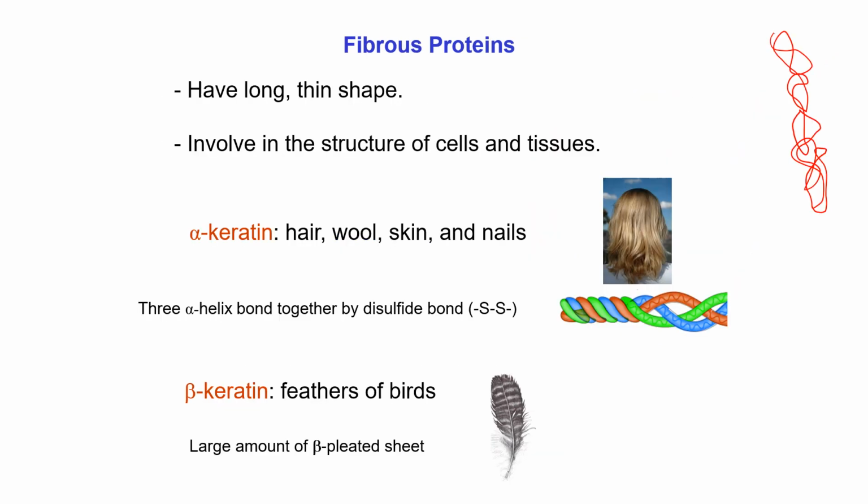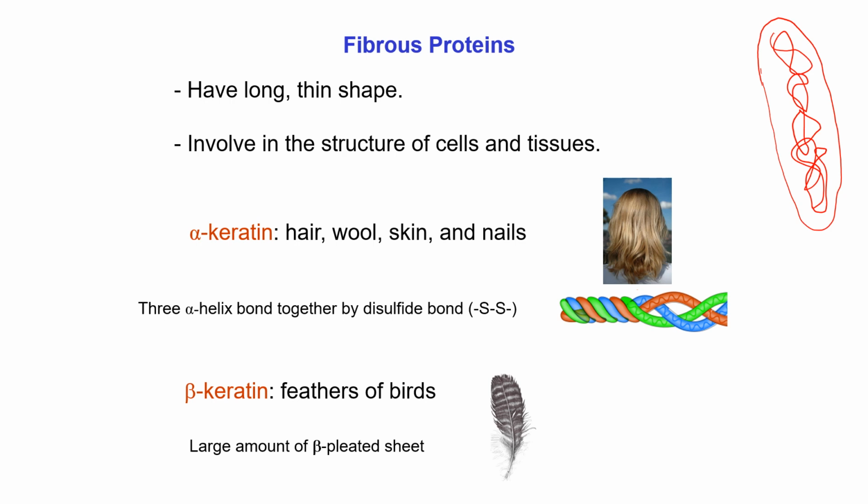But the tertiary structures of fibrous proteins have a long and thin shape like this. Their apparent shape is not spherical like the globular protein. They also fold into a specific three-dimensional shape, but their apparent shape is long. For example, alpha keratin. Alpha keratin is one kind of fibrous protein which is present in hair, wool, skin, nails.